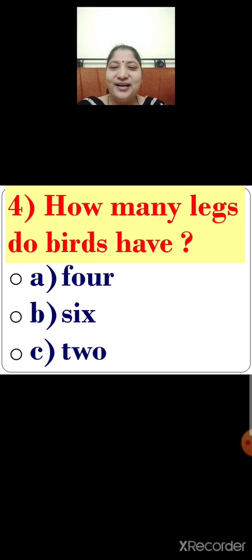Yes, you are right. Option C. Option C is the correct answer. So what will you do now? Yes, you will click on the correct answer, that is option C, 2. Birds have 2 legs. So children, let us click on correct option. Yes, option C, 2 is the correct answer. Birds have 2 legs.